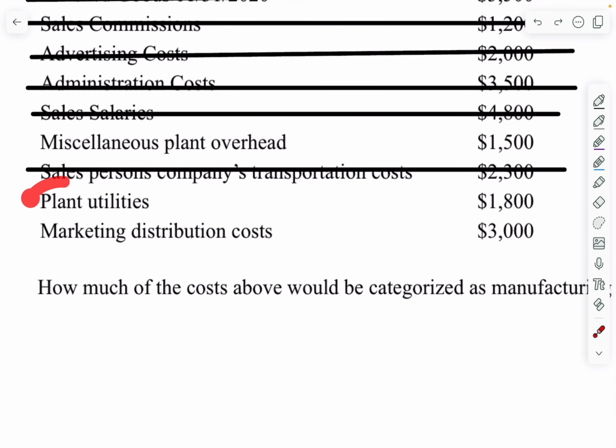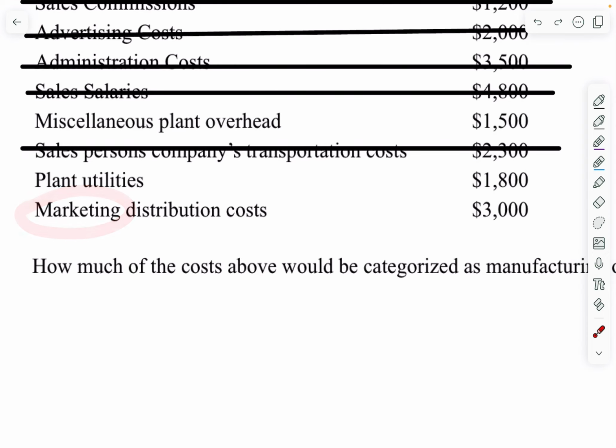Plant utilities, so we already know it has something to do with the manufacturing plant, so that's good. Utilities are like gas, water, electricity. Those costs don't go directly into making the product, but without them the product couldn't be made, so those are indirect costs to making the product, and so therefore plant utilities is considered a manufacturing overhead cost.